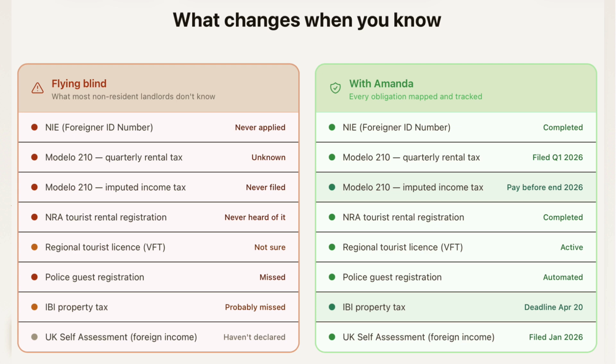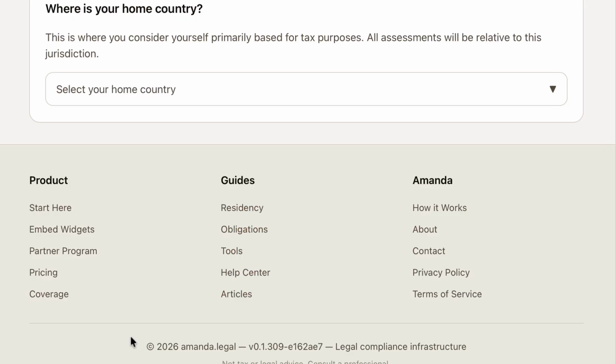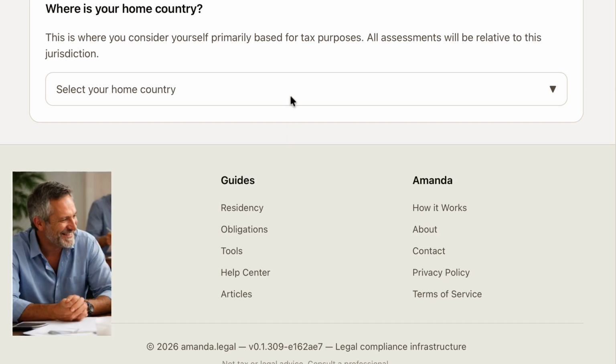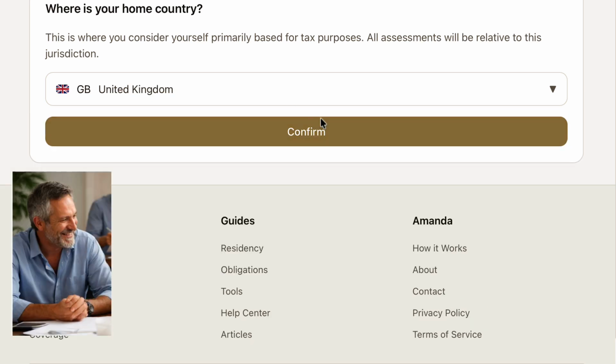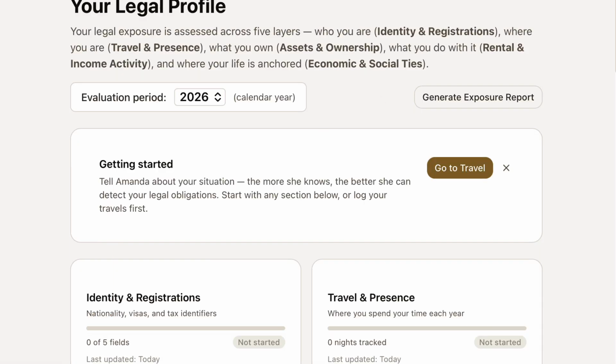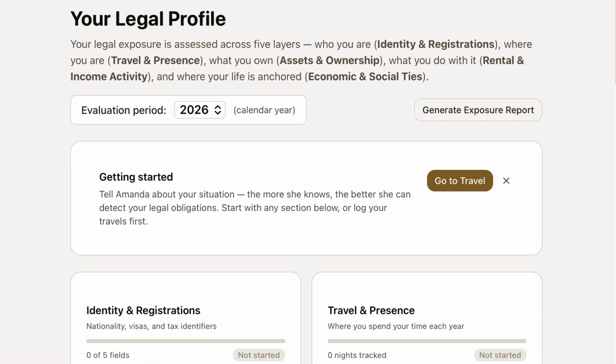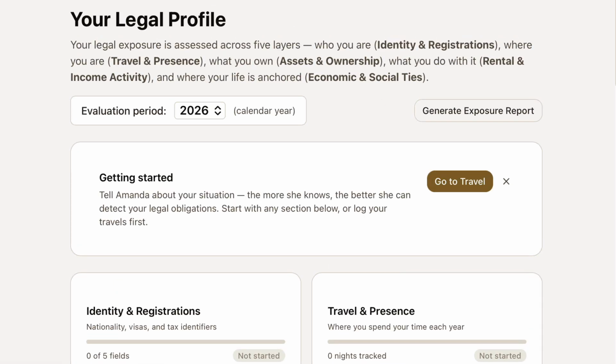Amanda is designed to give you structured visibility so you can clearly see where you stand, what obligations may exist, and where action may be required. Let's look at a practical example. Mark is French, but lives in the United Kingdom. Amanda starts by capturing Mark's residency position. This is the foundation, because almost every cross-border obligation depends on where you are considered resident.